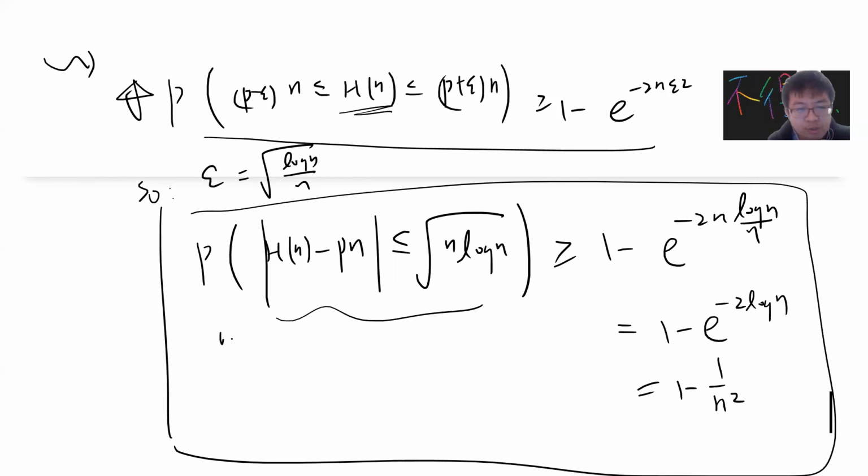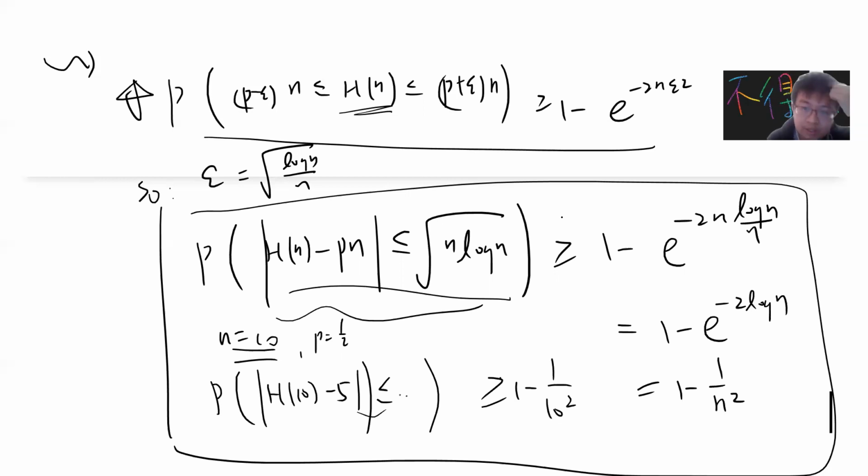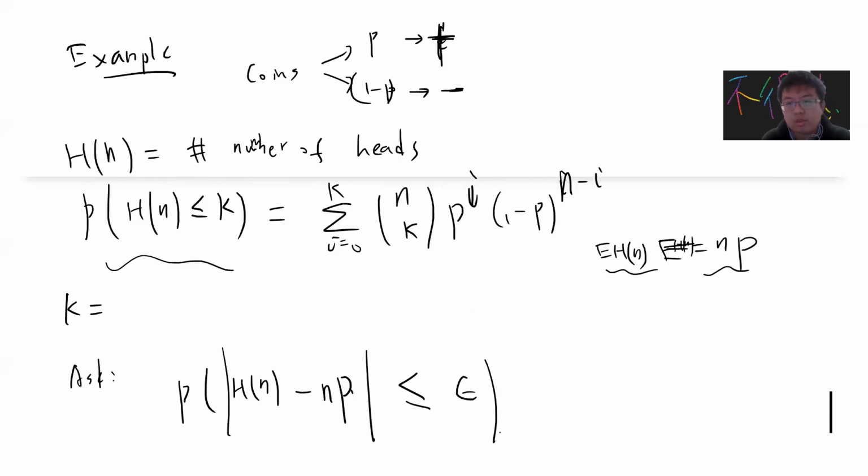Let's say, for example, n is 10. Then you can prove that if you choose the number of heads, with p equal to half, the probability that H10 minus 5 is less than or equal to something is greater than or equal to 1 minus 1 over 10 squared. So basically you can prove that this is greater than or equal to something. From this you have already proved something like the central limit theorem: if you take n to be large, these types of things you can control. So this is our very non-trivial result. See you guys in the next video.